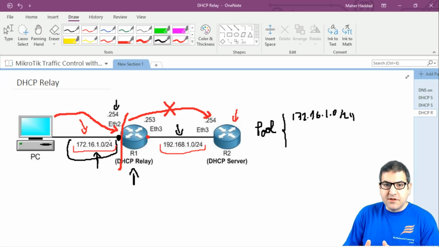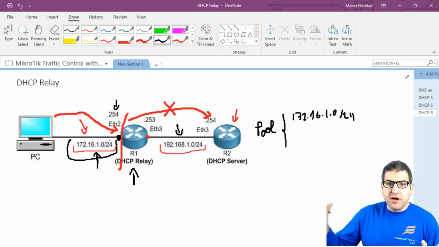It's very straightforward. You have the DHCP client, you have the DHCP relay in the middle, and you have the DHCP server. The DHCP relay, which is in the middle, is the one that lets the broadcast of the DHCP traffic pass from the client to the DHCP server and vice versa. So now let's go to the lab and apply that on the MikroTiks.